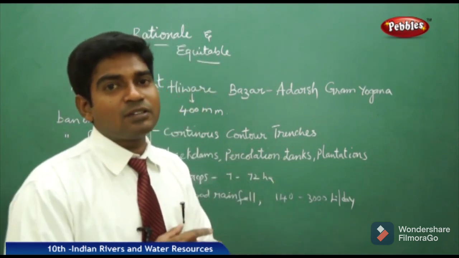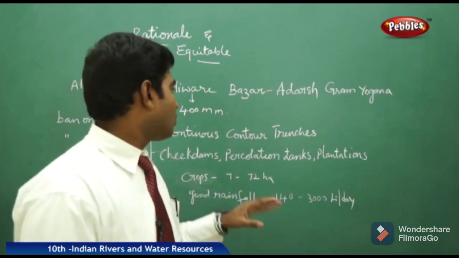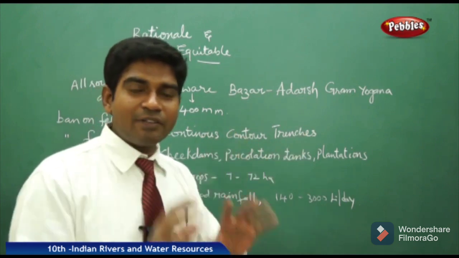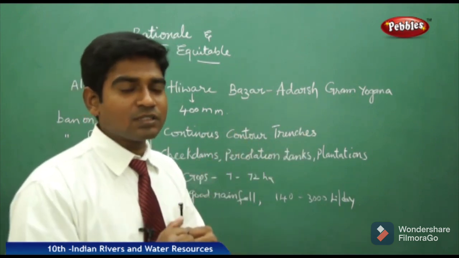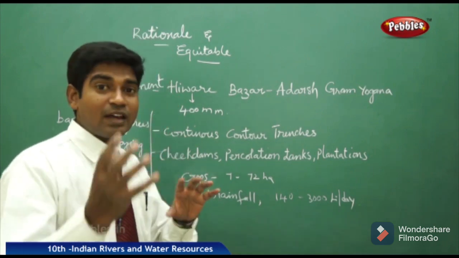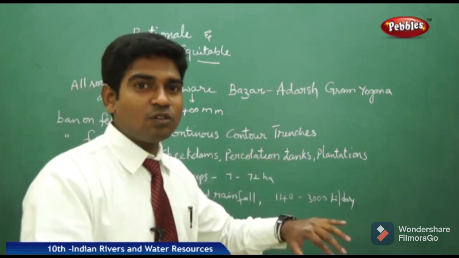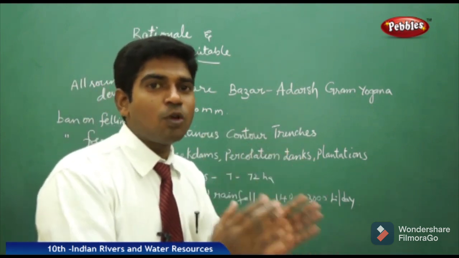The government implemented some new schemes and plans and brought some drastic changes. Let us see what they did. They brought continuous contour trenches. They controlled the private lands as well as the government lands, free grazing and all these things. They checked continuously, and wherever there were gaps in the trenches, they filled those gaps. Wherever there is a continuous flow down the hills where soil erosion is possible, they made contour bunds to block it.